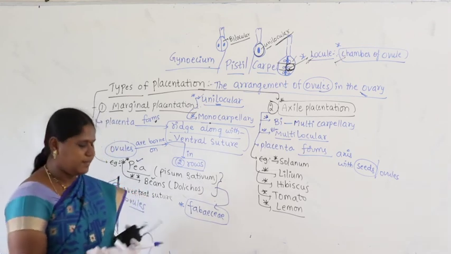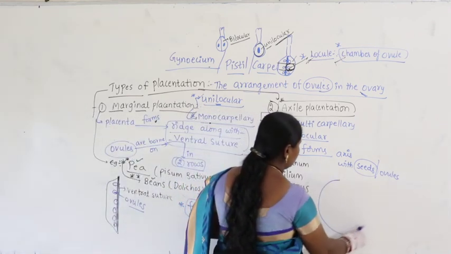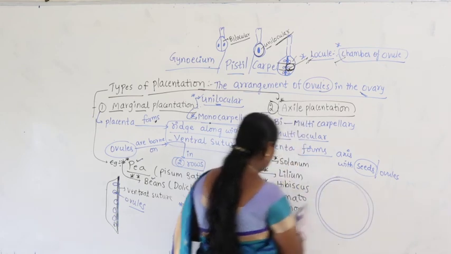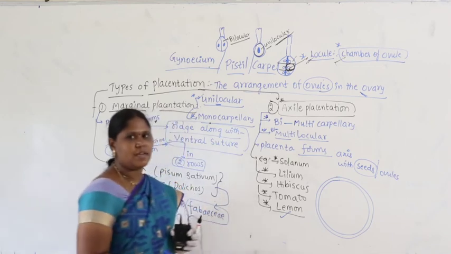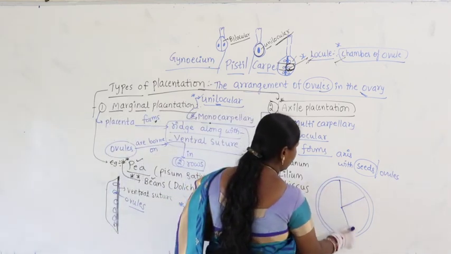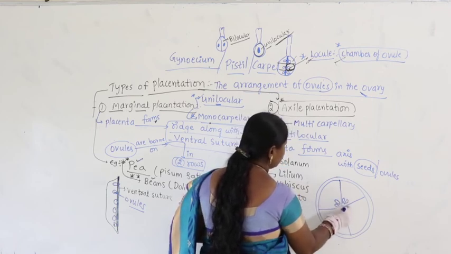Now, what is axial placentation? For example, you can take lemon. I am drawing a lemon, citrus, in which you can see there are many chambers on which the seeds are arranged.